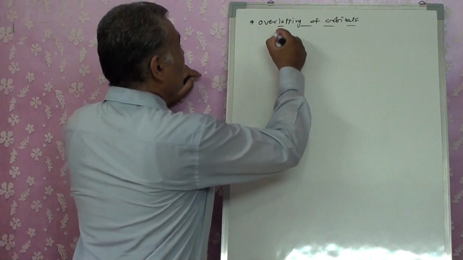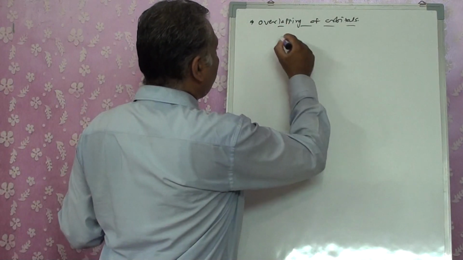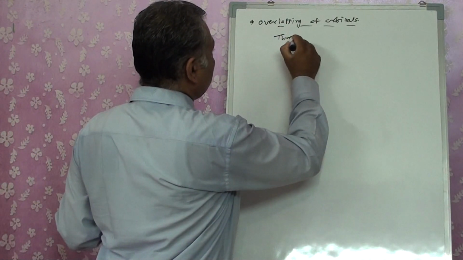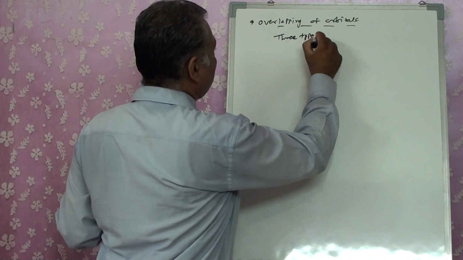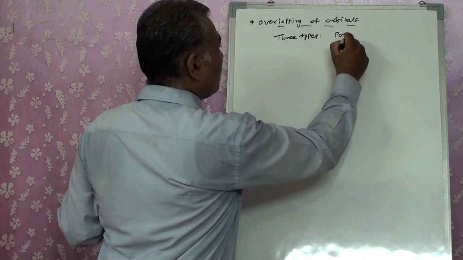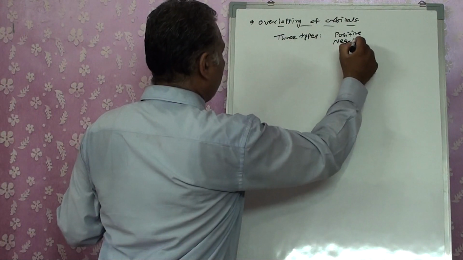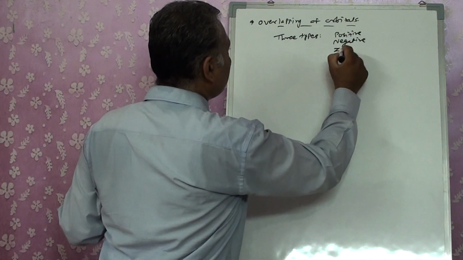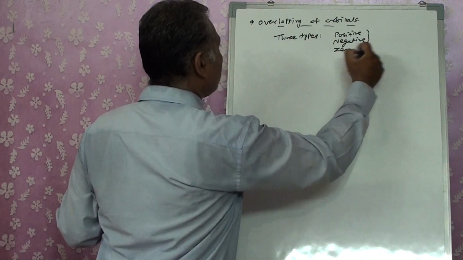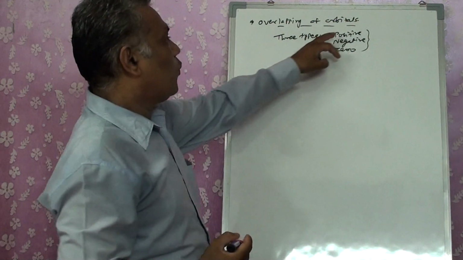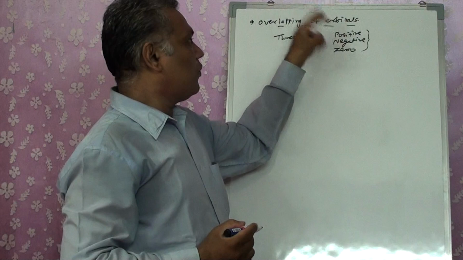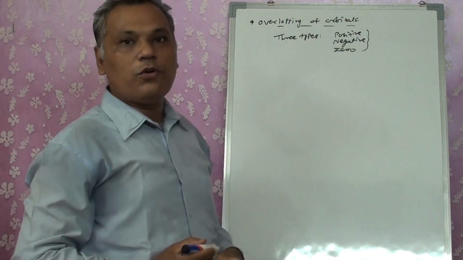The overlapping is divided into three types: positive, negative, zero. We can have positive overlapping, negative overlapping or zero overlapping.